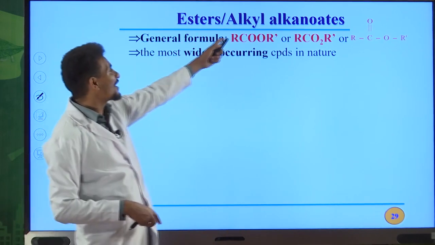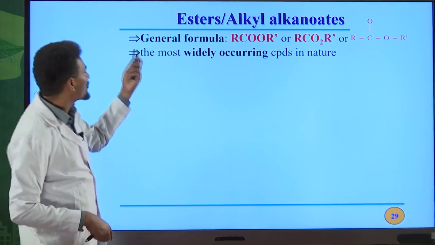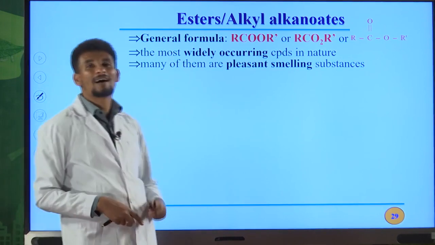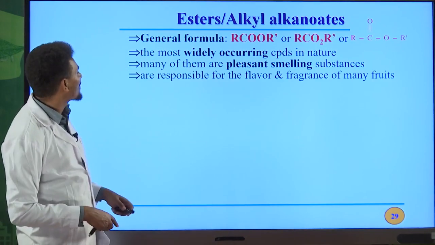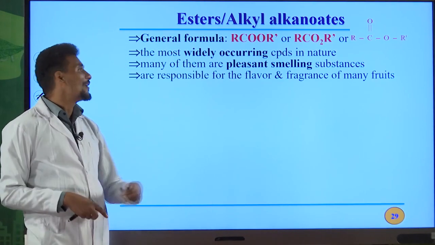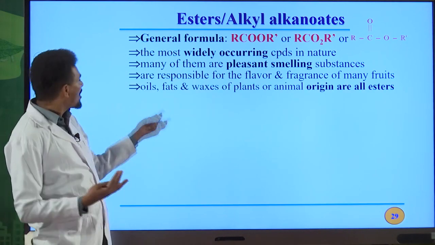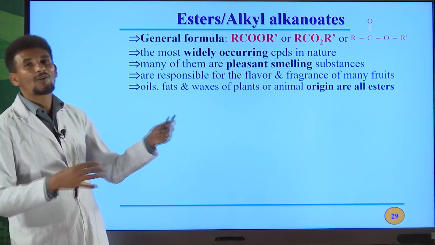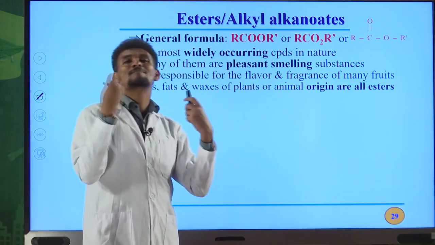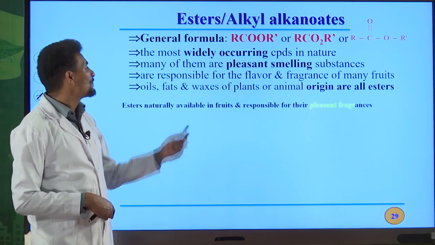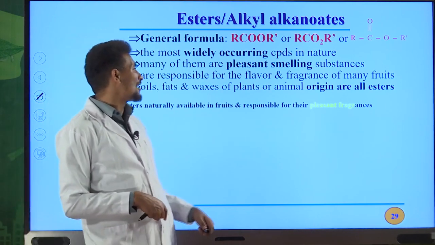They can be named as alkyl alkanoates. They are the most widely occurring compounds in nature, and many of them are pleasant smelling substances, and they are responsible for the flavor and fragrances of many fruits, oils, fats, and waxes of plant or animal origin. All of them are esters. So esters are naturally available in fruits and responsible for their pleasant fragrances.